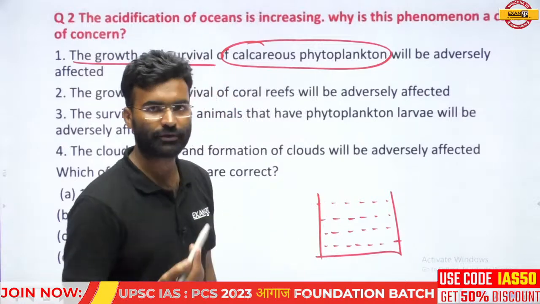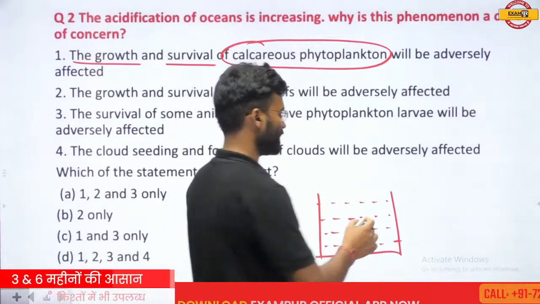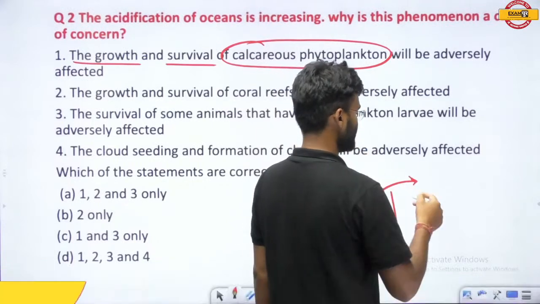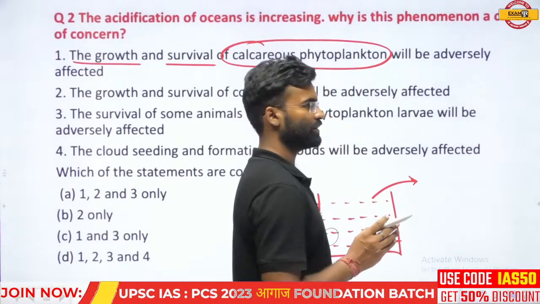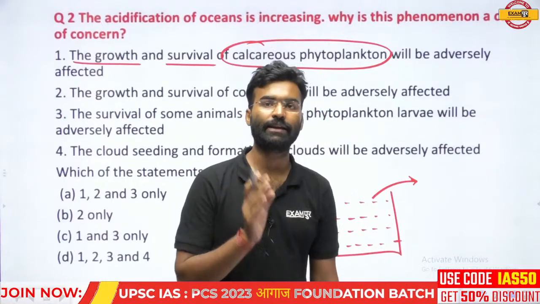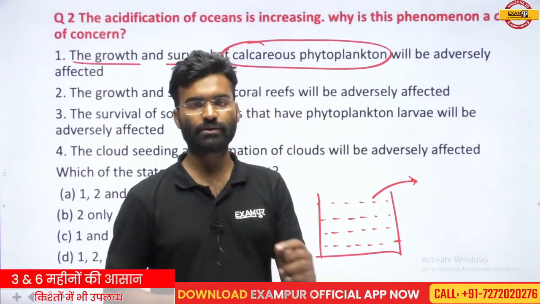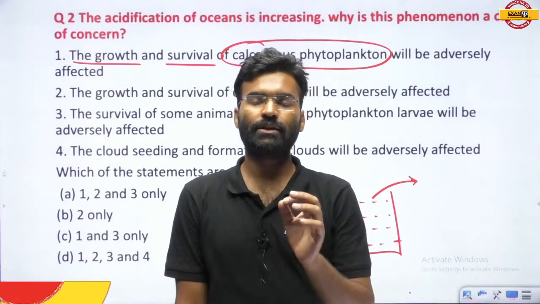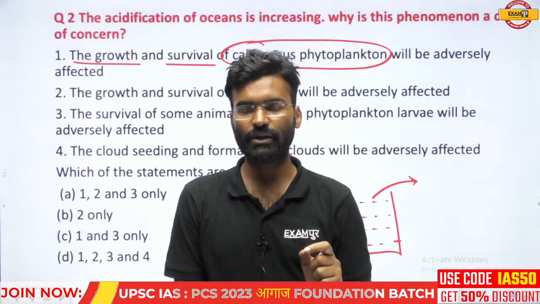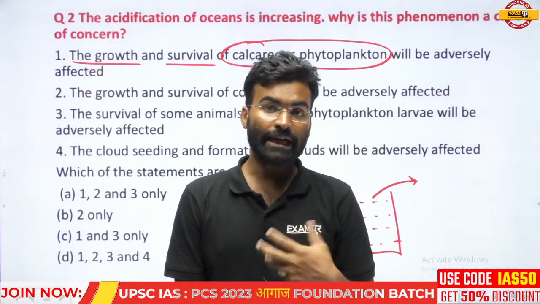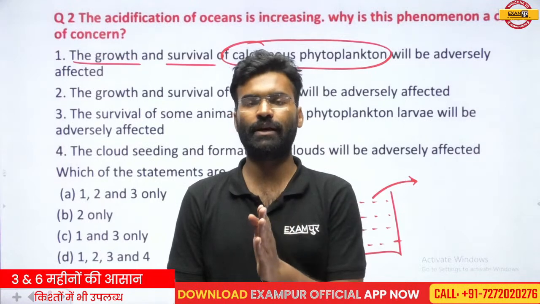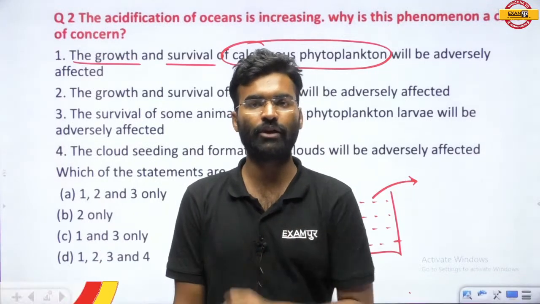In general condition, the rainwater is also slightly acidic in nature. And in ideal condition, when we distill the water, distilled water has a pH value of 7.